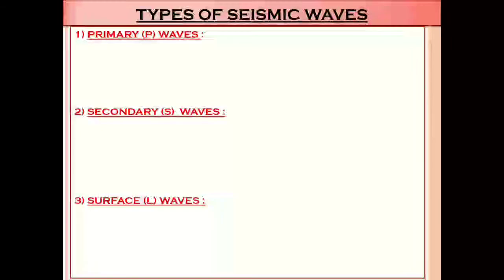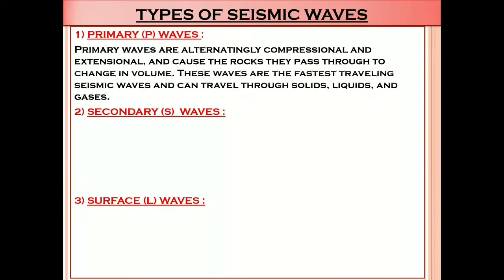Let's study the types of seismic waves. What are primary or P waves? Primary waves are alternatingly compressional and extensional and cause the rocks they pass through to change in volume. These waves are the fastest traveling seismic waves and can travel through solid, liquid and gases.